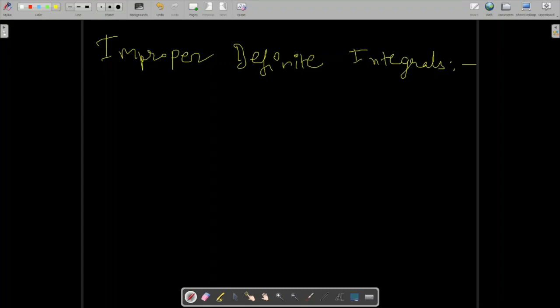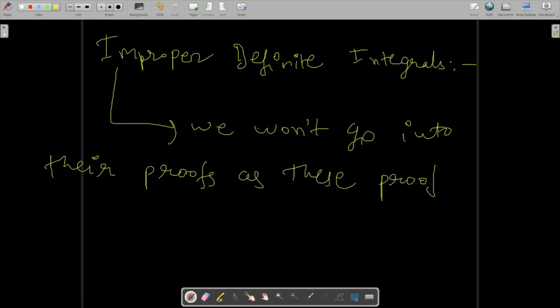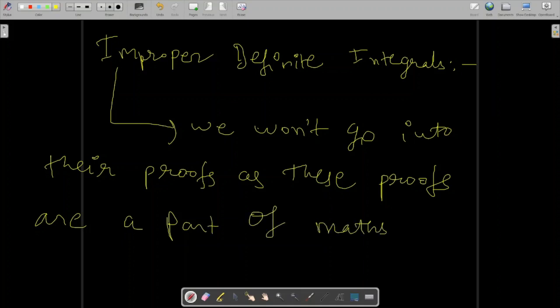So improper definite integrals. We won't go into their proofs, as these proofs are a part of the maths optional syllabus, but not physics optional.